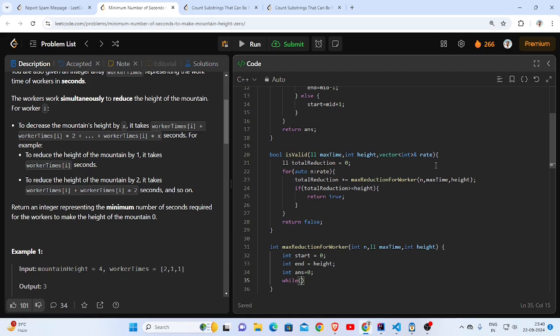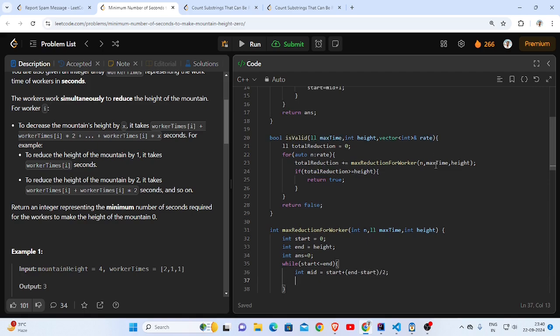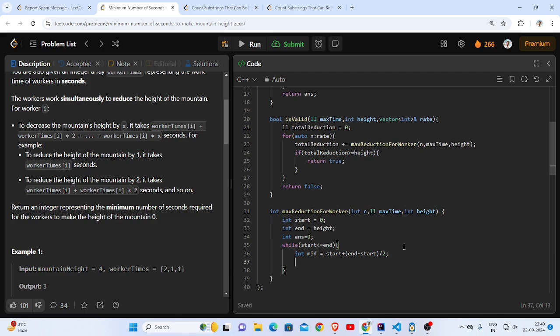Alright, so while start is less than equal to end, the mid is start plus end minus start by 2 so that it doesn't overflow. Now how are we going to calculate the time, right? That's what we are going to compare this against, right?